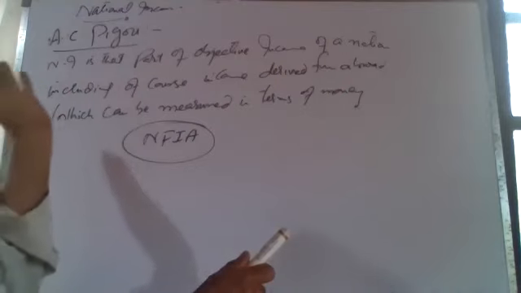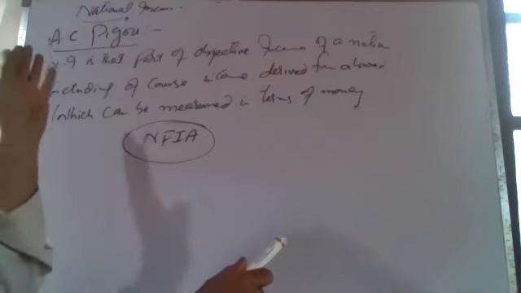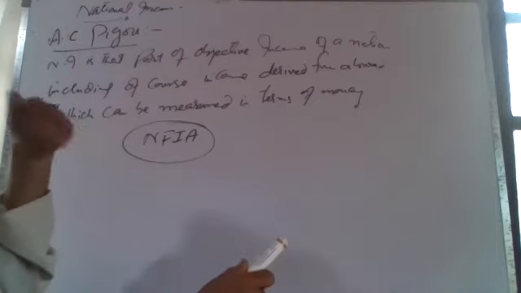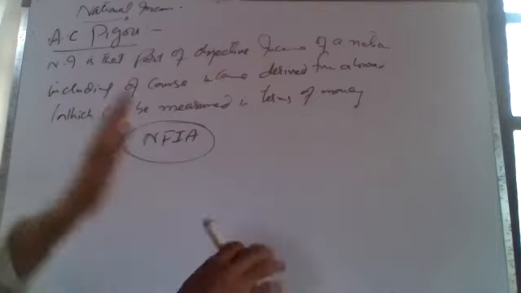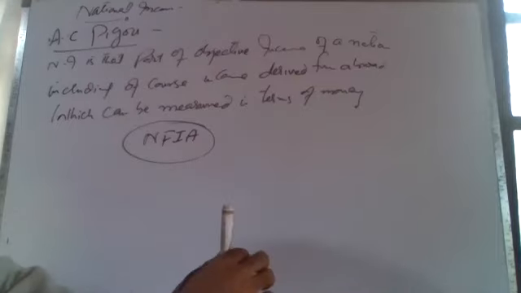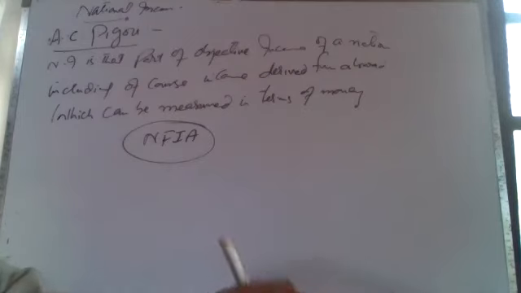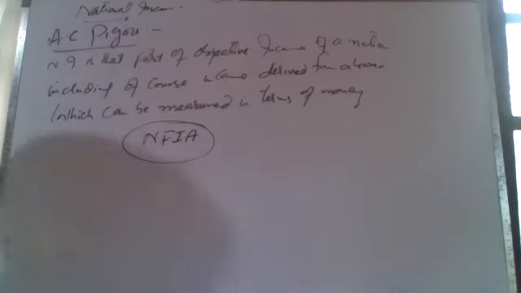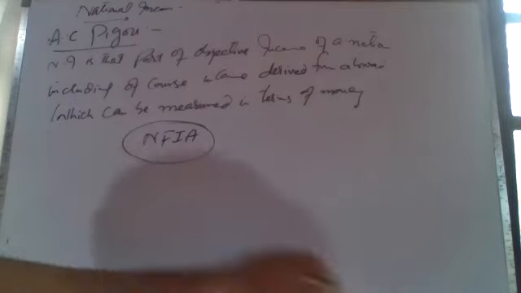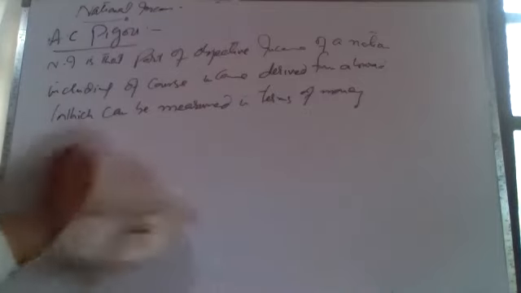So yes, we have stressed upon that national income is the whole income earned within the country and the income derived from abroad. But he places one condition: only that income should be included in the national income which is measured in terms of money, which we can measure in money terms. What cannot be exchanged for money, Pigou says not to include in national income. Okay. Then the next definition was given by Fisher.